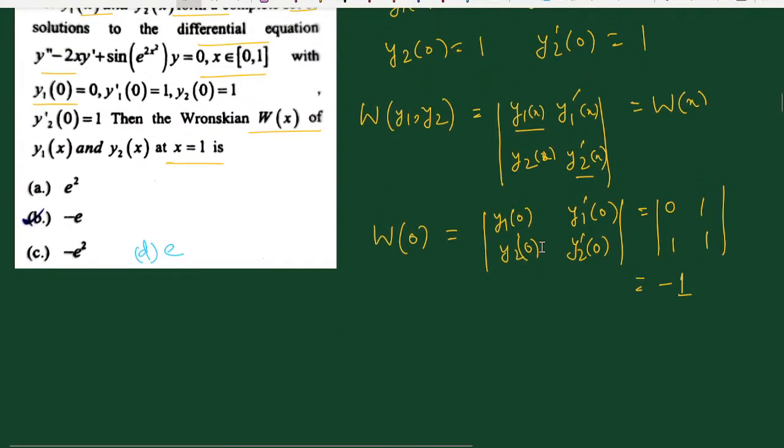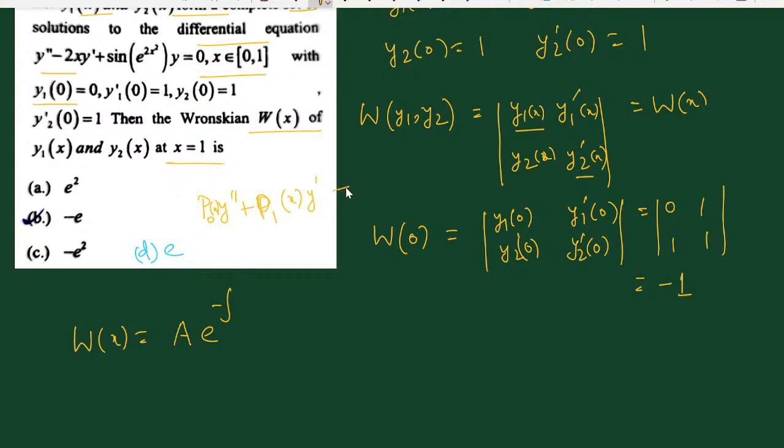Now we apply Abel's formula. Suppose the differential equation is p0(x) y'' + p1(x) y' + p2(x) y = 0. Then W(x) = A e^(-∫ p1/p0 dx), that is, the coefficient of dy/dx divided by the coefficient of d²y/dx², with a minus sign inside the integral.